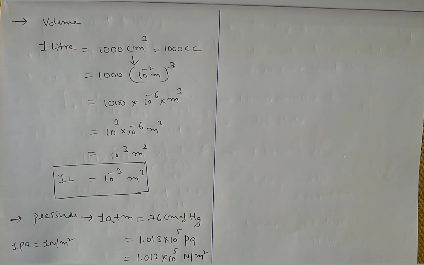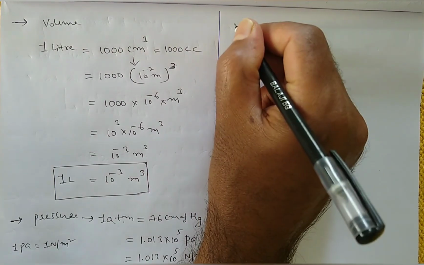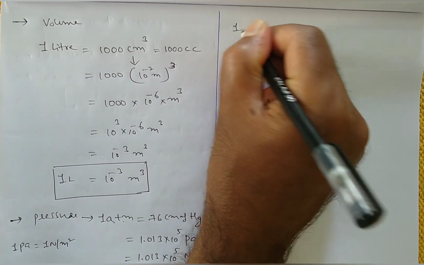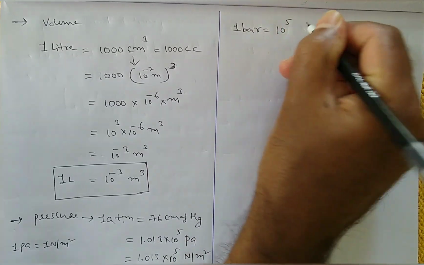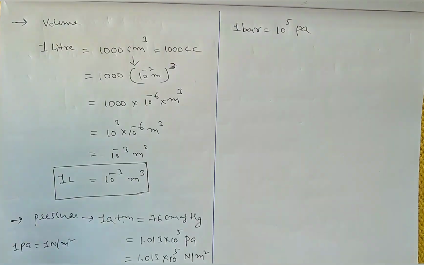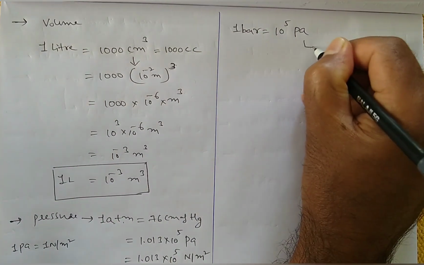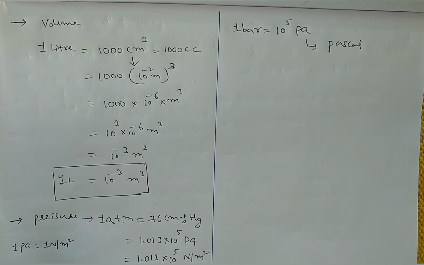So we will use one more unit for pressure also, that is bar. 1 bar is equals to 10 power 5 Pascal. Here Pascal is named after the scientist Pascal.